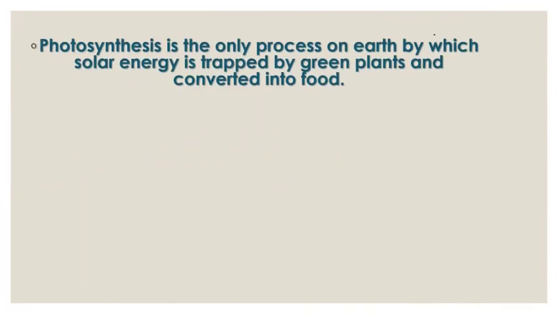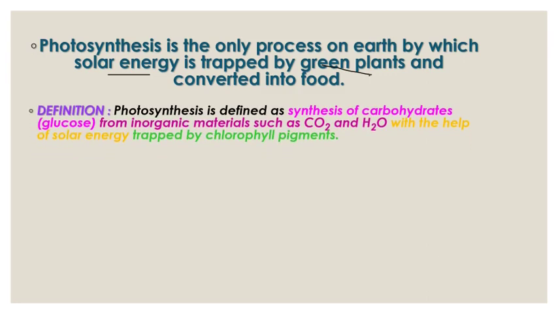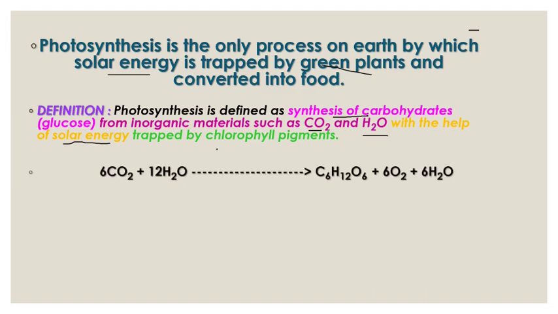Photosynthesis is the only process on the earth by which solar energy is trapped by green plants including algae, and then it is converted into food. We can define photosynthesis as a process of synthesis of carbohydrates. So what is synthesized? Carbohydrates, in the form of glucose, from inorganic materials such as carbon dioxide and water with the help of solar energy. The energy trapped is solar energy, which is trapped by chlorophyll pigments and other pigments.